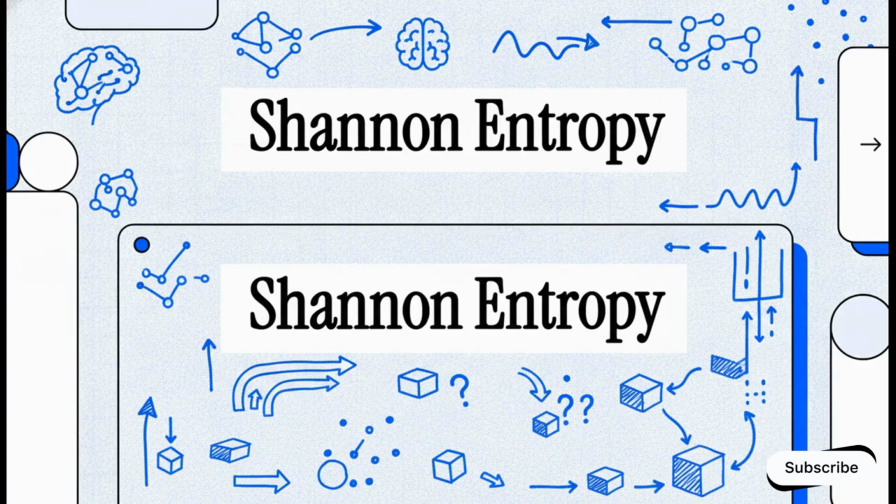Today we're going to break down a concept that is the absolute heartbeat of modern artificial intelligence. I'm talking about Shannon entropy. And listen, we're going to approach this with the exact mindset of a data scientist. So forget any notion you might have that this is just some abstract theoretical math concept. It's really not. In our world, entropy is a hard-nosed critical engineering tool that we use for quantification and resolution in machine learning. Literally, without it, we wouldn't even be able to define what learning actually means for a neural network. It's that important. So let's jump right in.